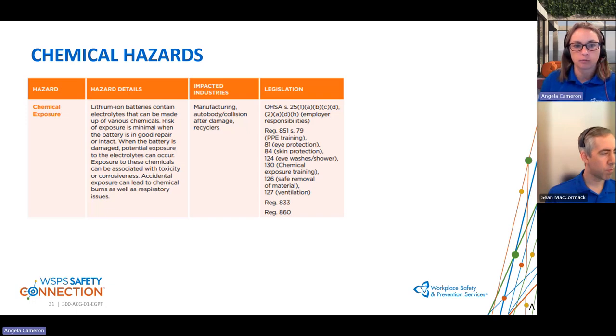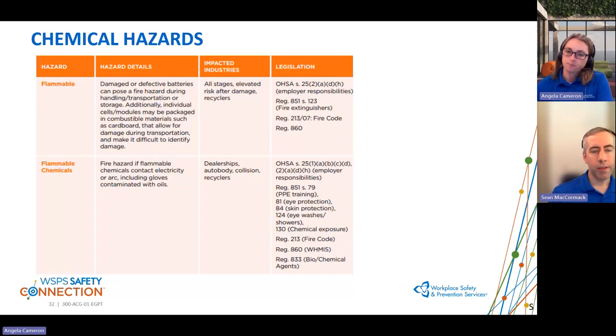So there is a risk of exposure. If the battery is damaged, there could be toxicity or corrosion if you're exposed to these, causing skin burns or respiratory issues. So it really depends on the state of the battery and the electrolyte that is inside of the battery as to what that chemical hazard would be.